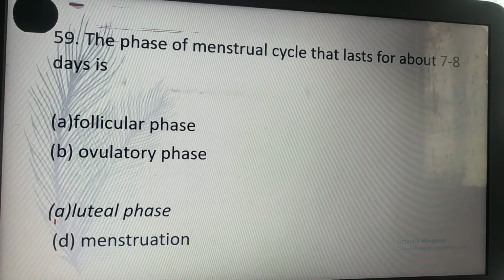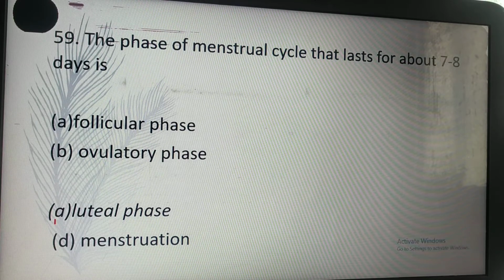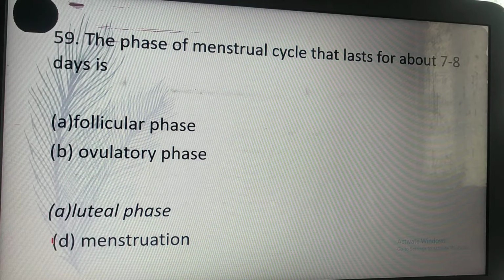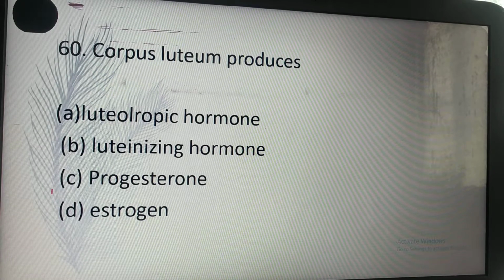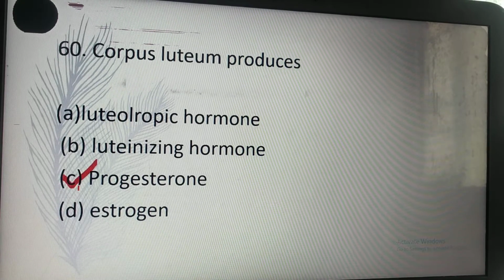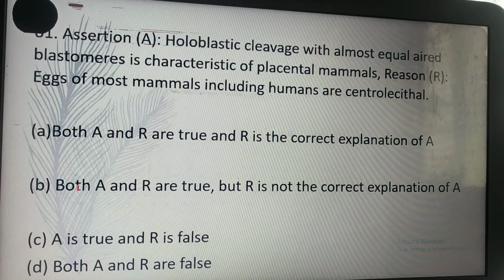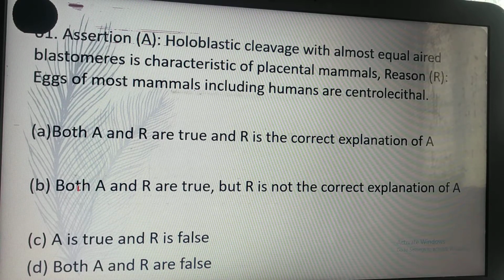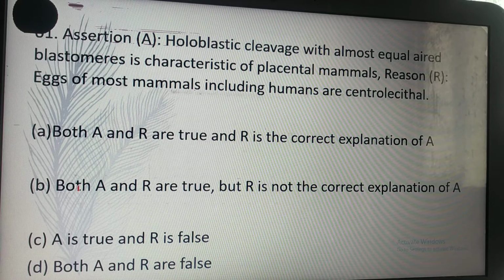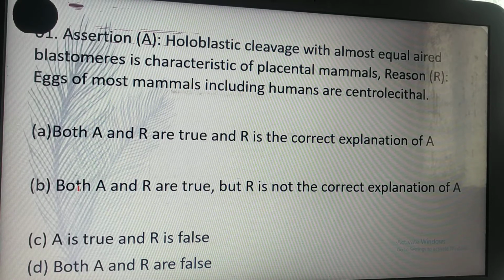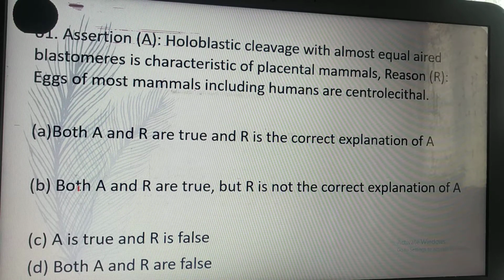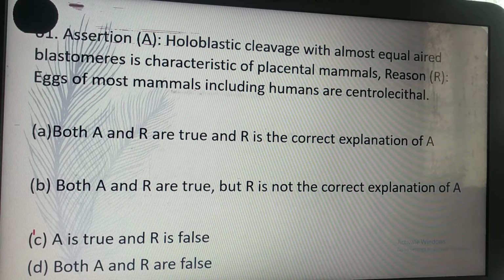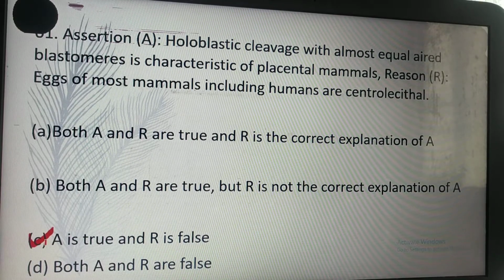The phase of the menstrual cycle that lasts for about 7 to 8 days is menstruation. Corpus luteum produces progesterone. C is the correct answer. Assertion: a holoblastic cleavage with equal-sized blastomeres is characteristic of placental mammals. Reason: eggs of most mammals, including humans, are centrolecithal. C. A is true and R is false. This is the correct answer.